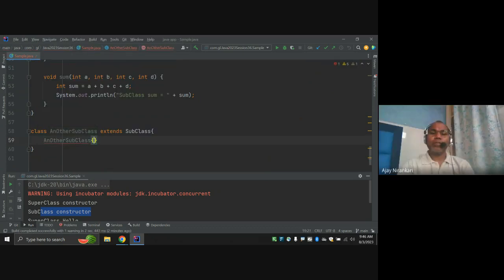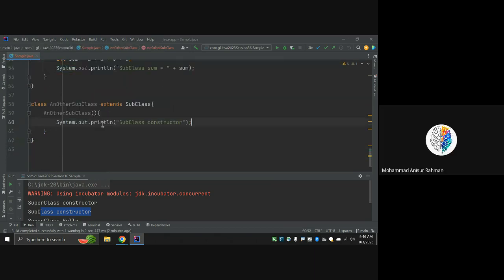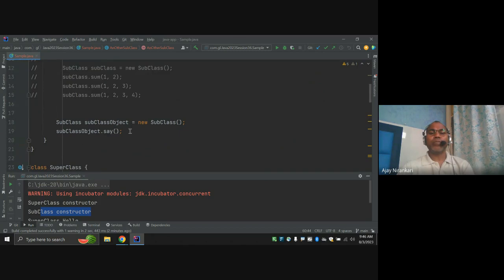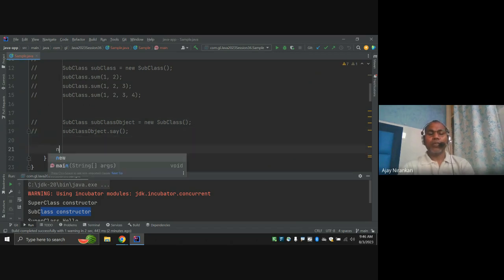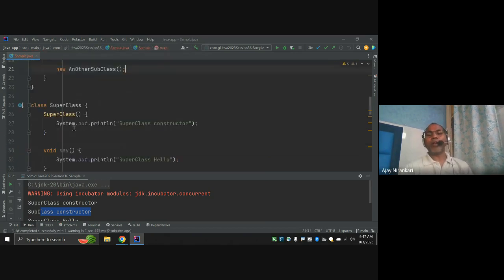This is the default constructor, just paste it here. Let's comment here. I'm going to create a new object of another class.